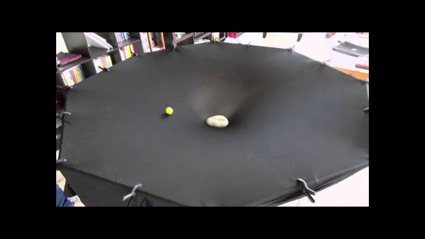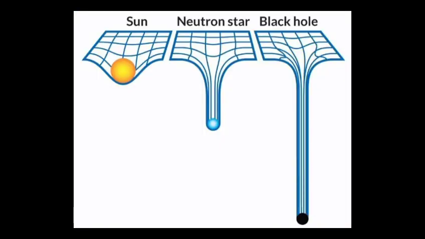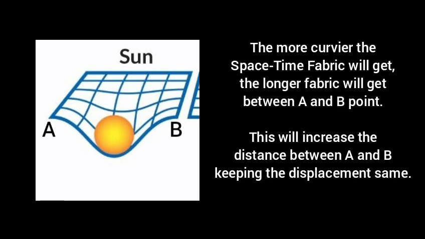It works just like a trampoline. When you put something on a trampoline, it bends down creating a hole. The heavier the object you put, the deeper the hole becomes. Just like that, the heavier the celestial body is, the curvier the fabric will get. The curvier the space-time fabric gets, the more distance we have to travel through space. And the more distance we travel, the greater the time dilation will be.